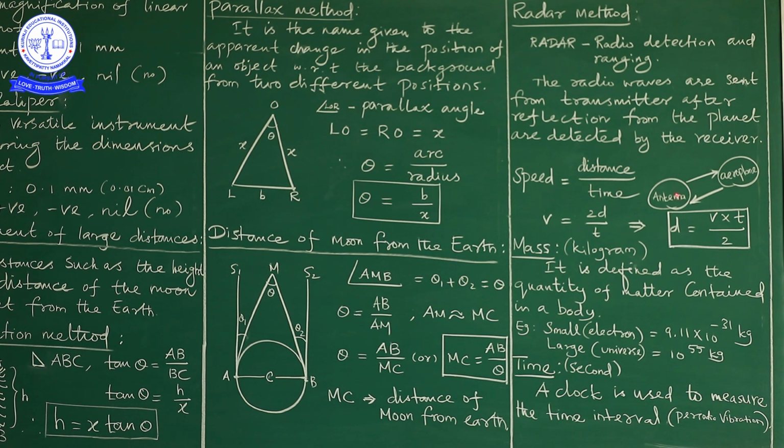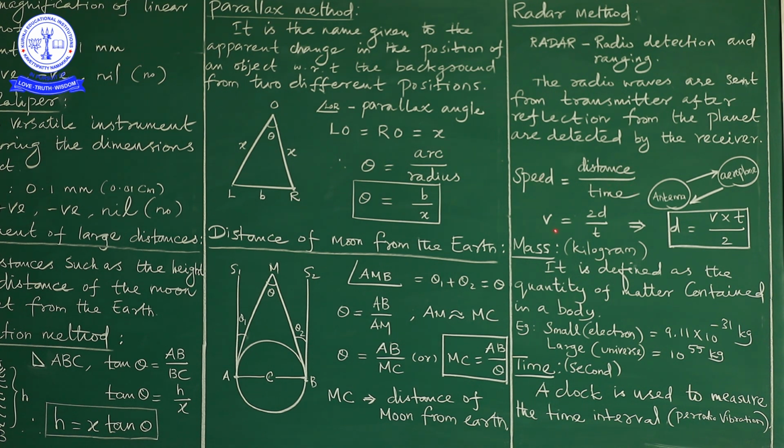How much distance is covered from the antenna to the aeroplane, and from the aeroplane back to the antenna? So two distances are present here. We know the formula for speed: speed is distance by time, or simply the rate of change of displacement.